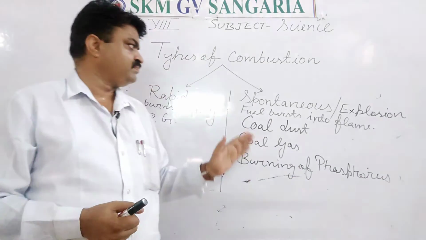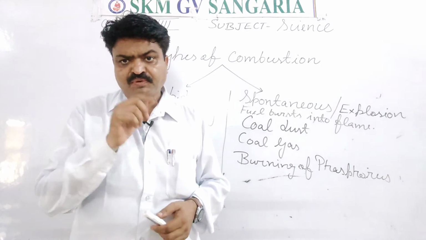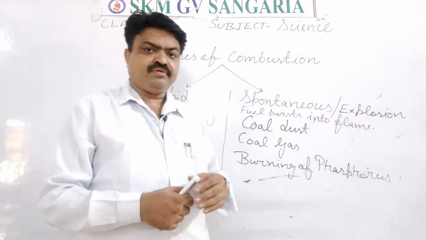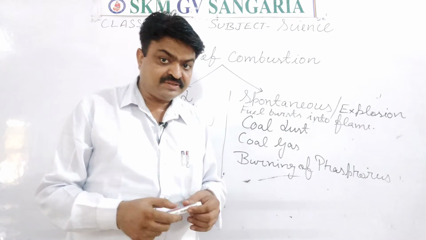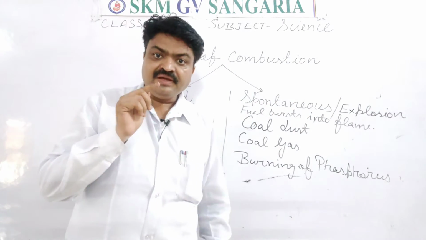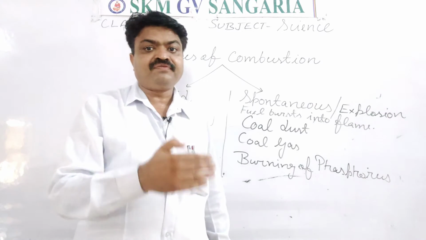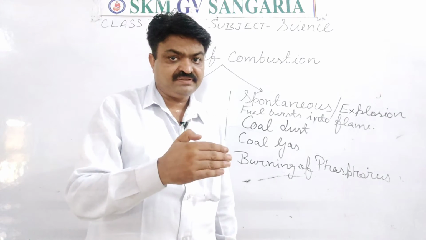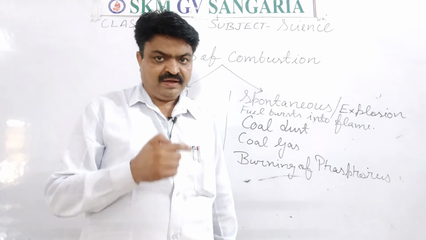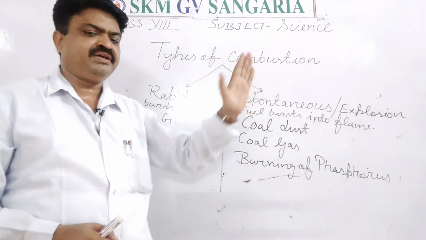It is spontaneous combustion. In spontaneous combustion, student, a material or fuel bursts into flame. It means a particular substance starts burning after bursting, and one particular sound is produced. That combustion is known as spontaneous combustion.